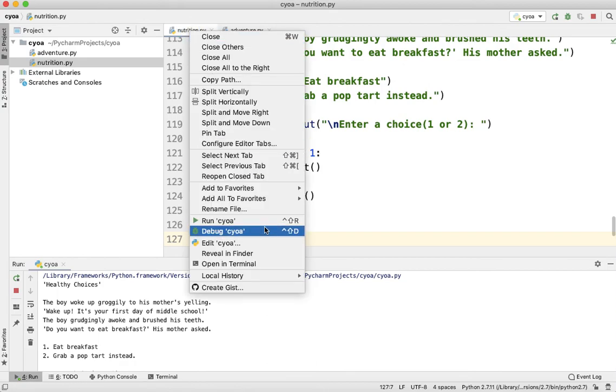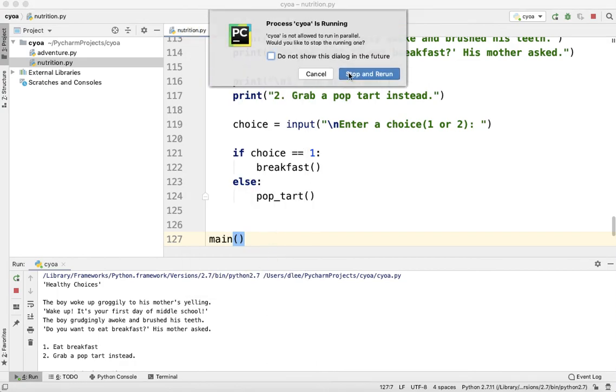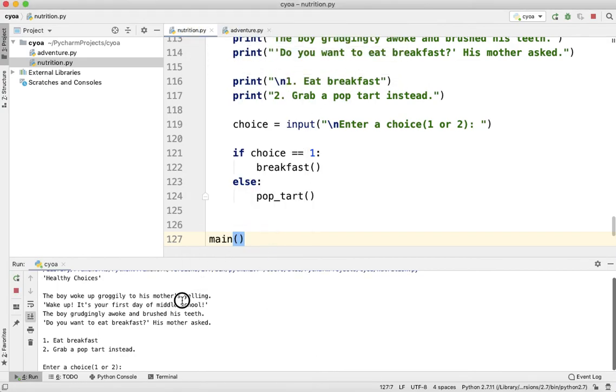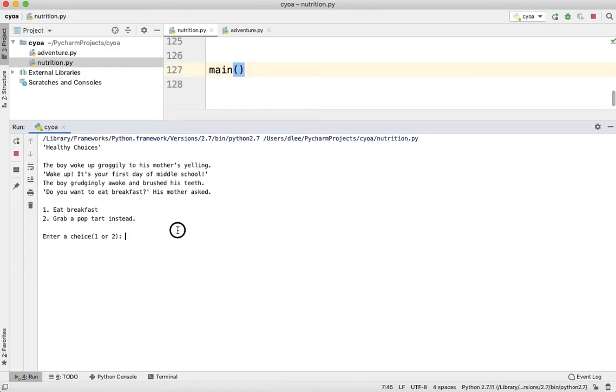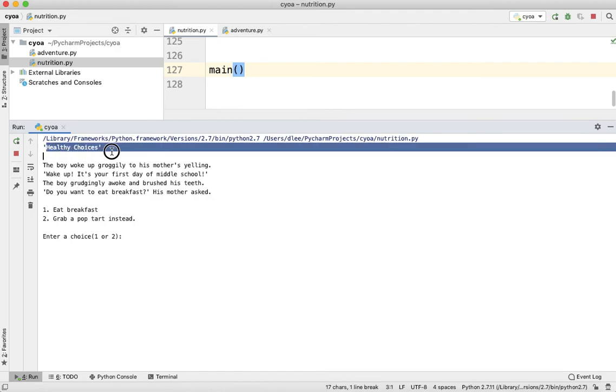I called it nutrition. Okay, so I'll stop and return. Okay, so we could see it here in the console, and it says healthy choices.